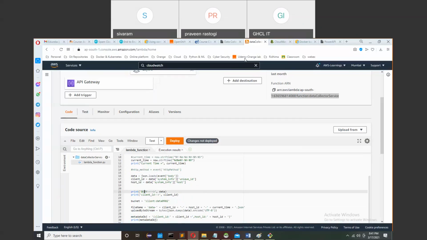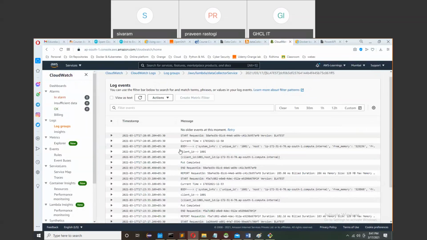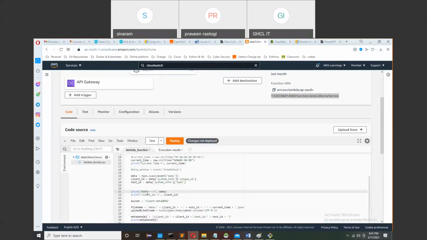If you go to my logs, you can clearly see I have printed body with an arrow, simply as it is. And after that, my exact data, which is coming from the script, I am printing here.